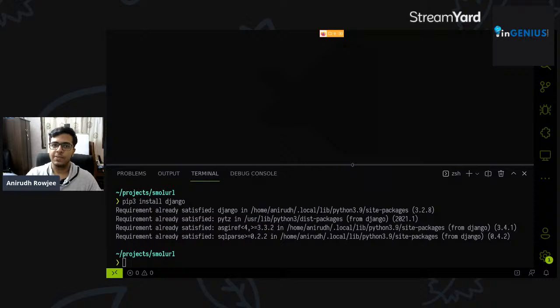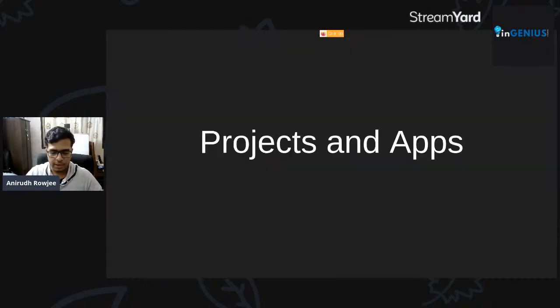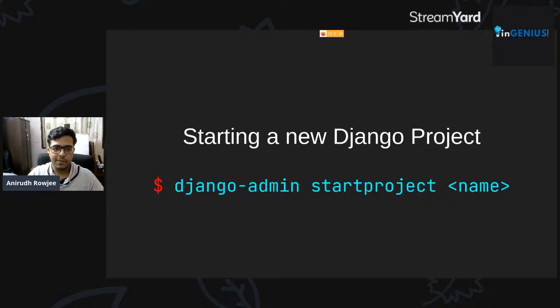those constitute apps. The good thing about Django is that apps are pluggable. So you should be in a position to literally pick up and copy paste one app from one project to another, and it should still work. That's an idea of the power that Django has in terms of being portable and running in multiple places. All right, so that's just a small brief on projects and apps.